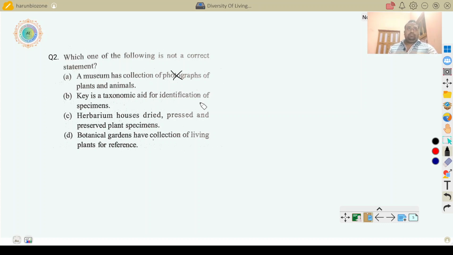Key is a taxonomic aid for identification of specimens. Yes, key means the important characters that identify one organism from another organism. Herbarium houses dried, pressed and preserved plant specimens. Botanical garden has a collection of living plants for reference. Yes, it is also correct. So, the incorrect statement is that the museum has a collection of photographs, not photographs. Okay, so the answer is A. Let me explain this question properly.